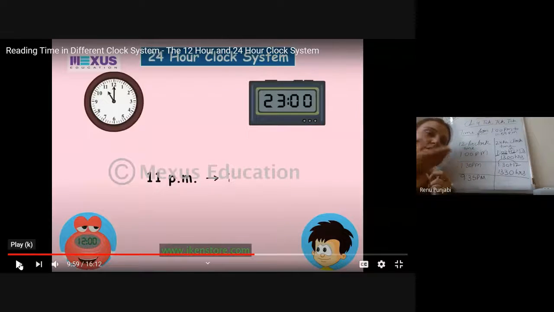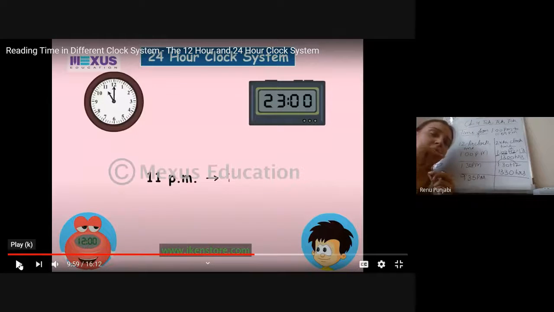So our time starts from midnight 12 o'clock, and it will show 4 zeros in the 24-hour clock, 2 before the colon and 2 after the colon. Next, as soon as the time is 1 o'clock, it will be 0100 hours. When it is 2 o'clock, it will be 0200 hours.